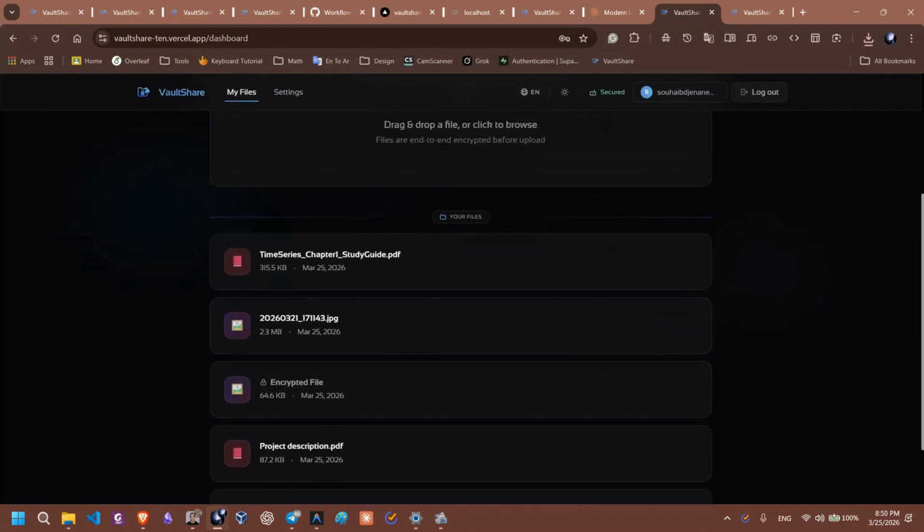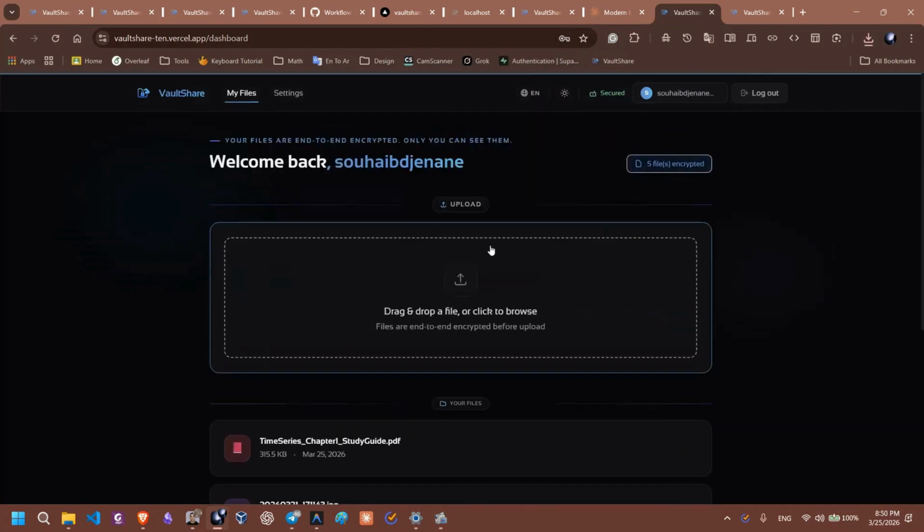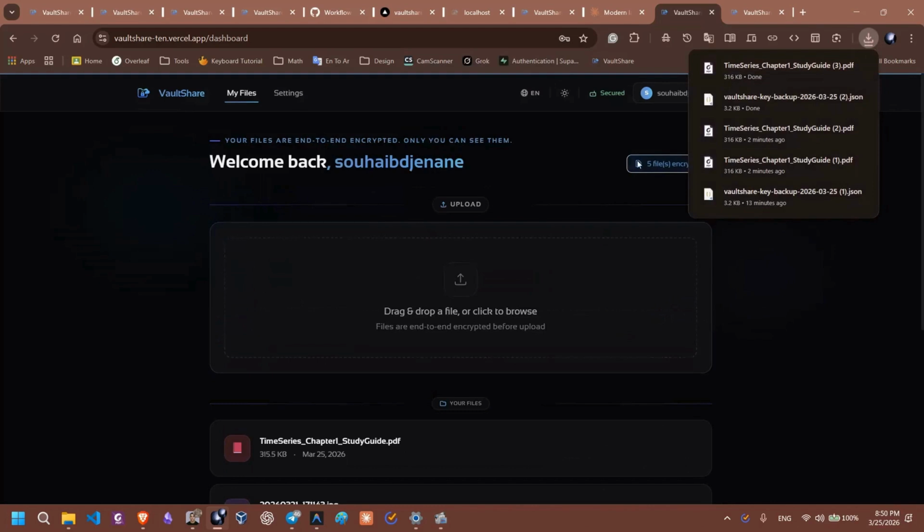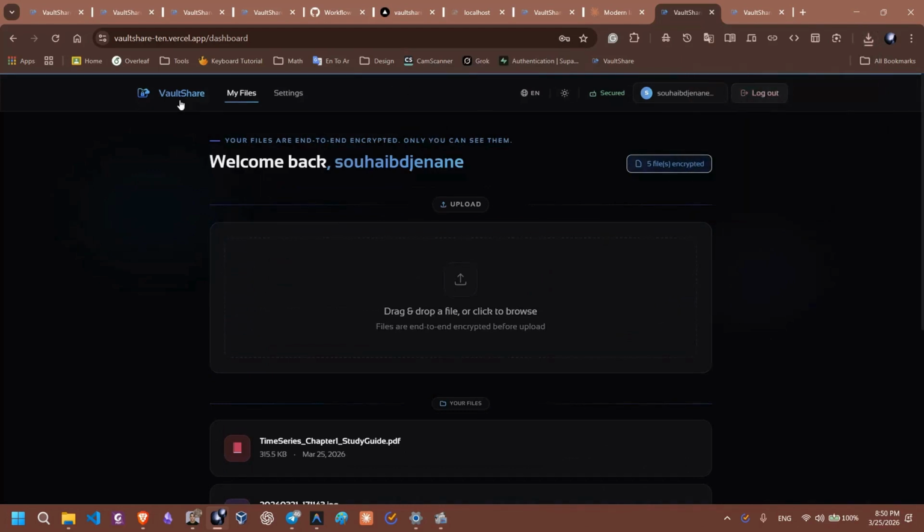To conclude, VaultShare demonstrates that it is possible to build a production-ready cloud storage platform with mathematically provable privacy. By moving all cryptographic operations entirely to the client side, we eliminate the need to trust the server with sensitive data. VaultShare combines security, usability, and accessibility into a single modern platform.